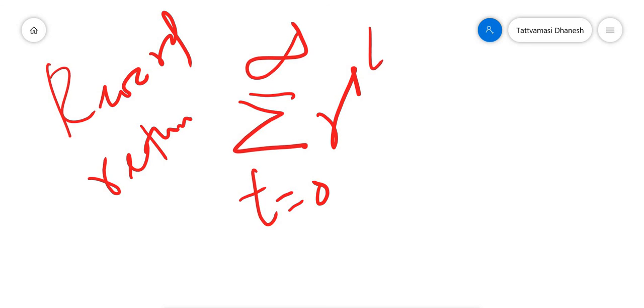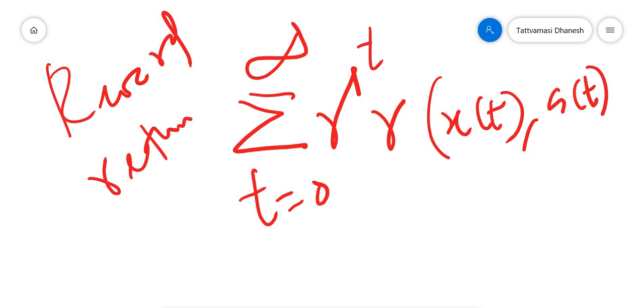Gamma is the discount factor, gamma raised to t. R is the reward function. It depends on two factors, the current state and the current action. This is the formula for reward or return: the sum from t equals 0 to infinity of gamma raised to t, times r of x_t, a_t, where gamma is the discount factor and R is the reward function. It depends on two parameters, the current state x_t and the current action a_t. So this is the formula for reward or return.